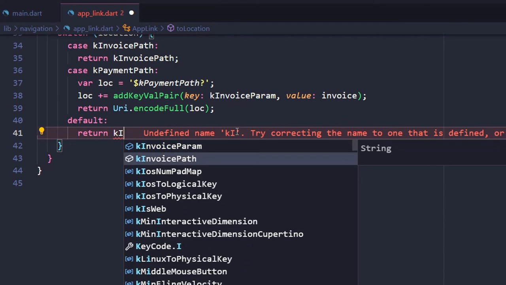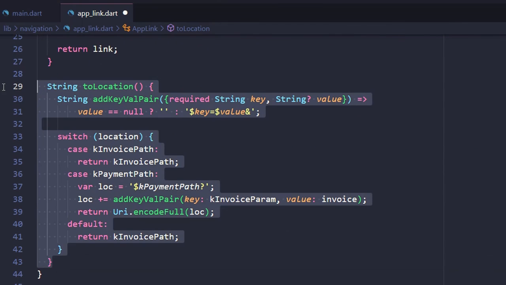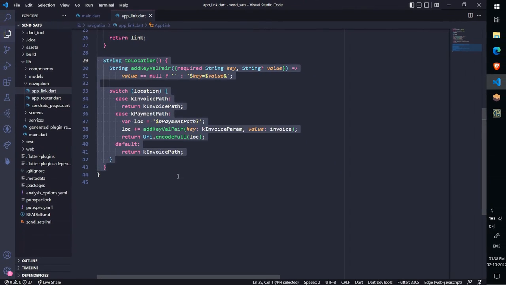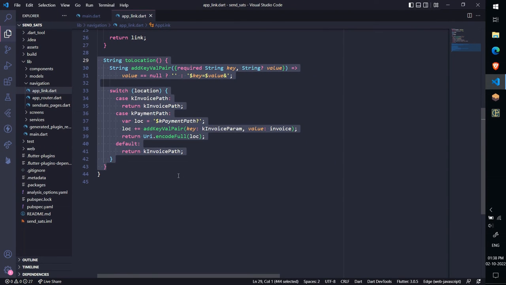If the path is invalid, default to the path makeInvoice. That's it for the toLocation method. In the next lecture we'll use the route information parser to parse router information into AppLink.